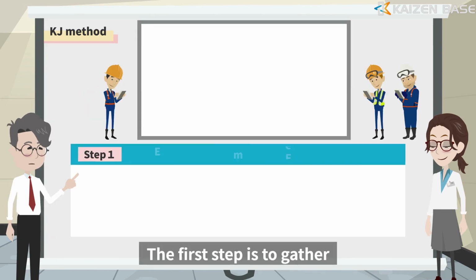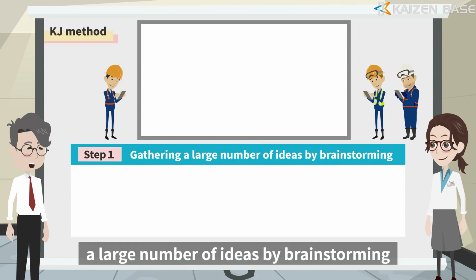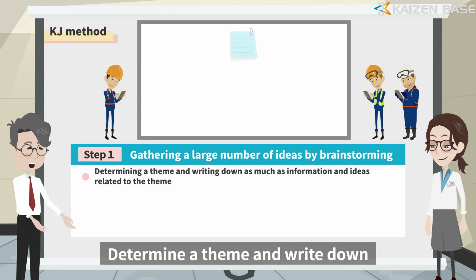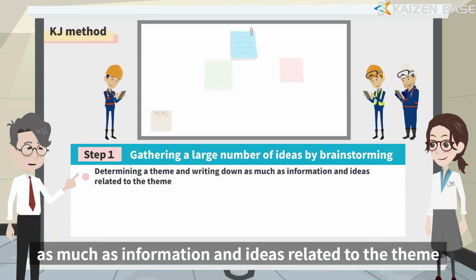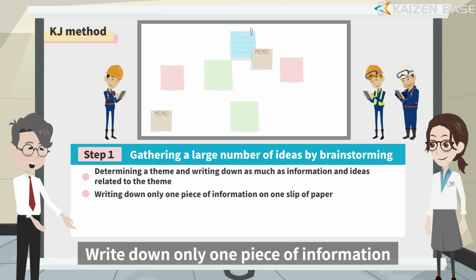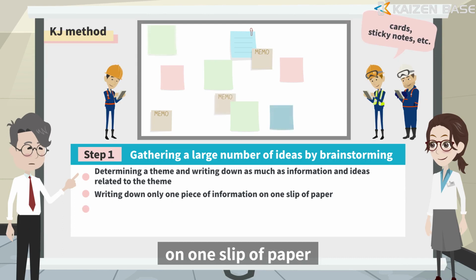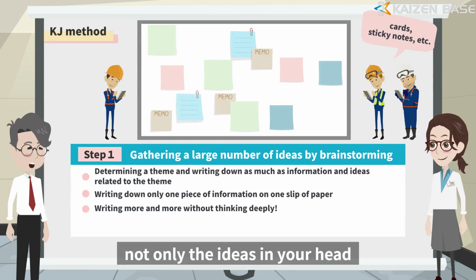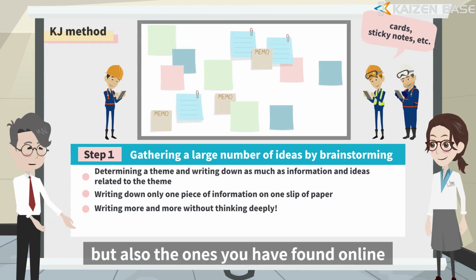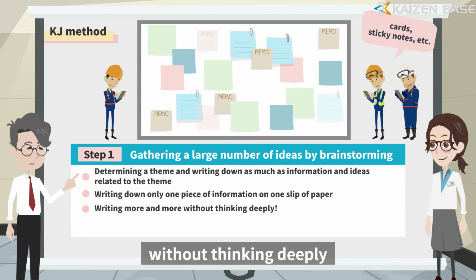The first step is to gather a large number of ideas by brainstorming. Determine the theme and write down as much information and ideas related to the theme. Write down only one piece of information on one slip of paper. And remember to write down not only the ideas in your head but also the ones you have found online without thinking deeply.